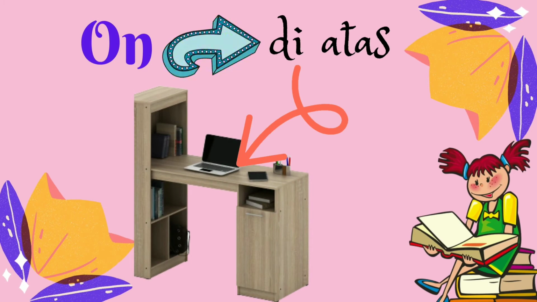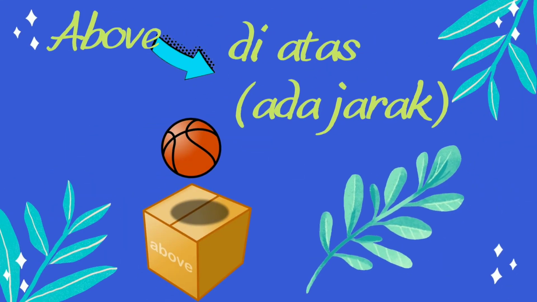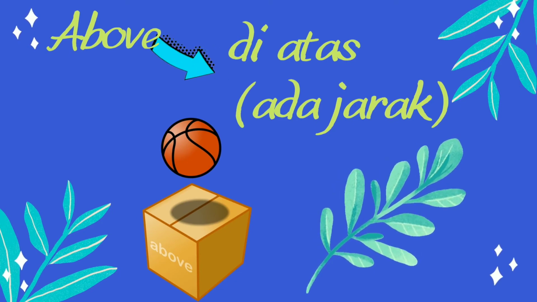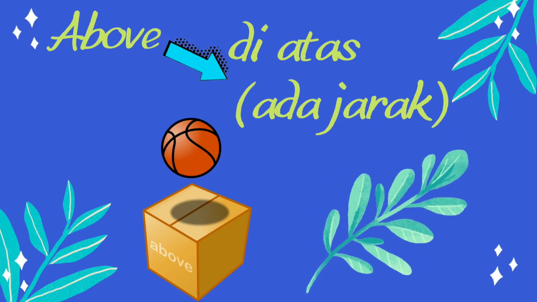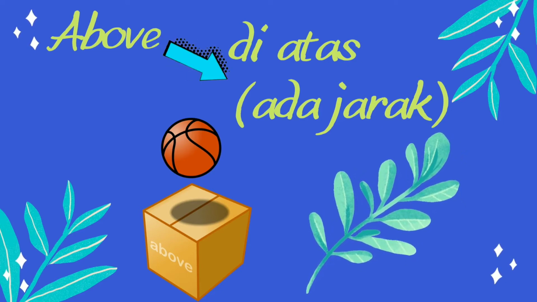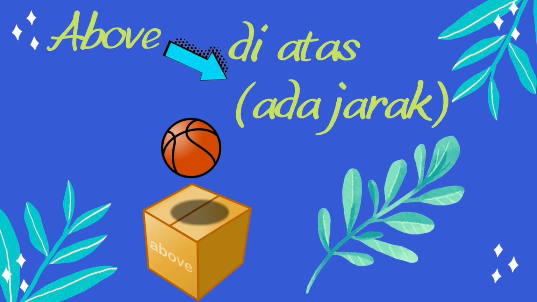The first one is on. On means di atas. We can see in this picture, on means di atas, or there is no space between the other things. The other example of preposition of place is above. Means di atas ada jarak. It means there is the space between one thing with the other thing. So, above means di atas with there is a space.